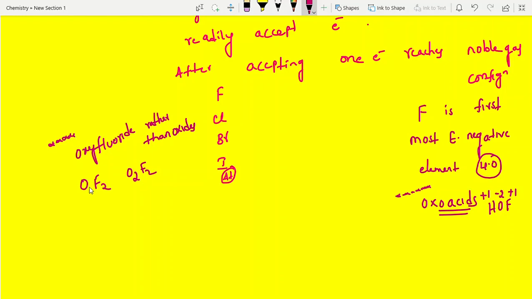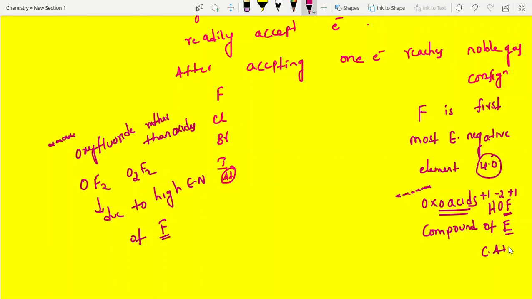What is the reason? Due to the high electronegativity of fluorine. Here also we expect fluorine to have a negative oxidation state. But it is a compound of fluorine, so definitely fluorine acts as the central atom. If you look into chlorine, HOCl, definitely this is -2, +1, +1.